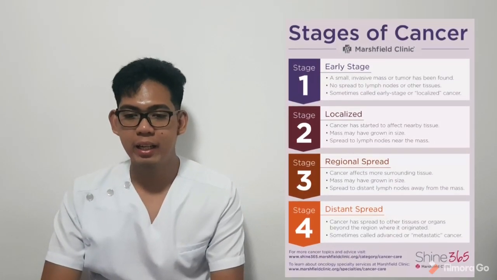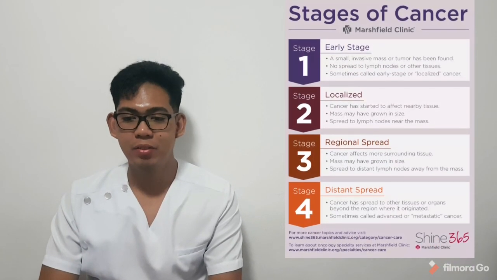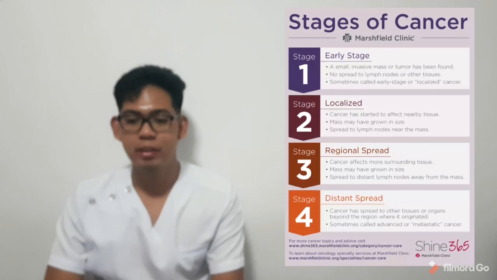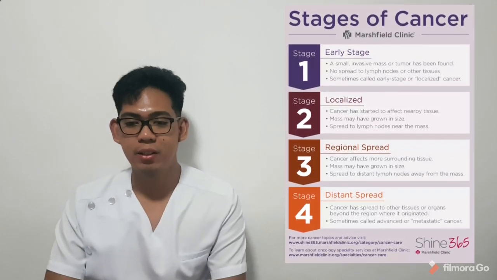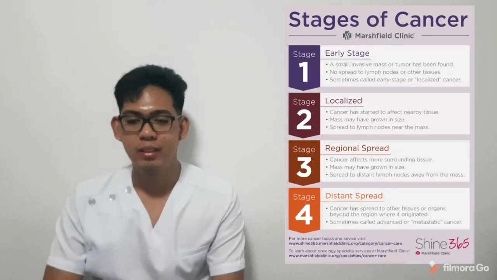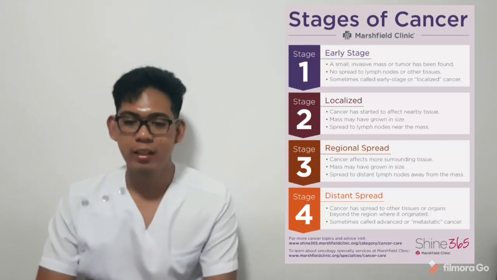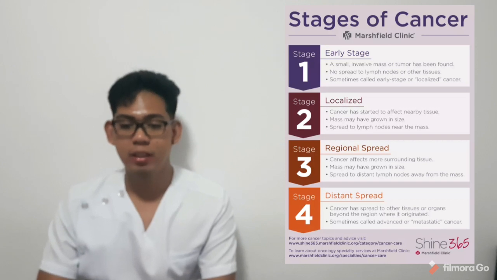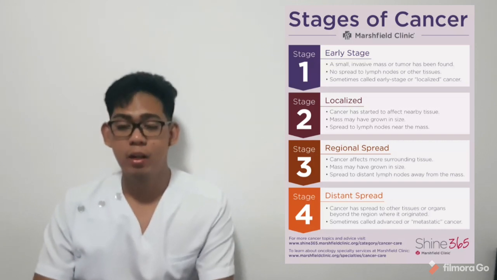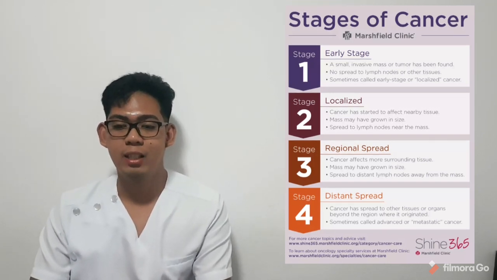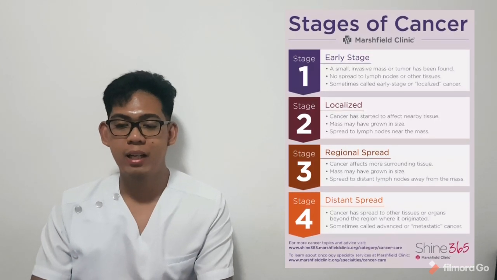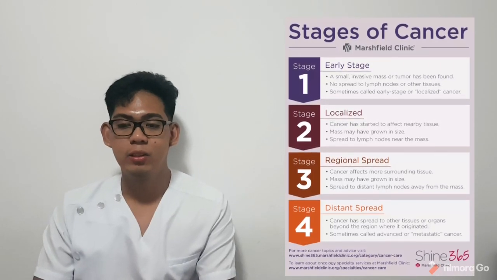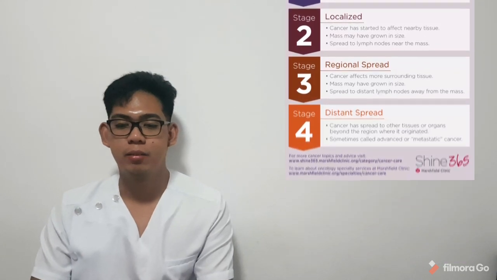Stages of cancer. Stage 0 or CIS: abnormal cells have been found but have not spread into surrounding tissue. This is also called precancer. Stages 1, 2, and 3: the diagnosis of cancer is confirmed. The numbers represent how large the primary tumor has grown and how far the cancer has spread. Stage 4: cancer has metastasized to distant parts of the body.